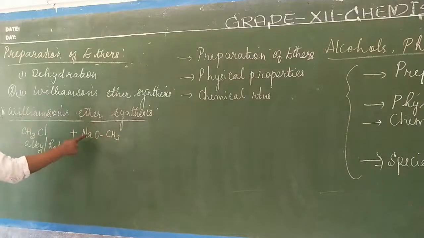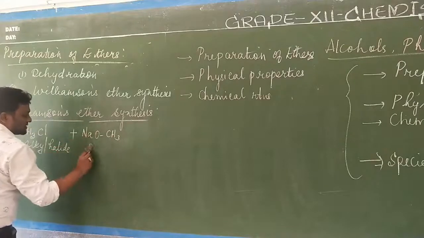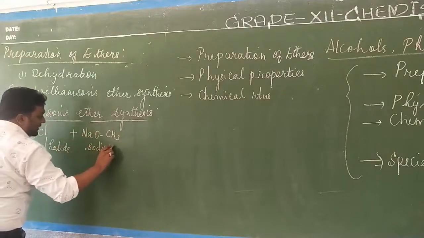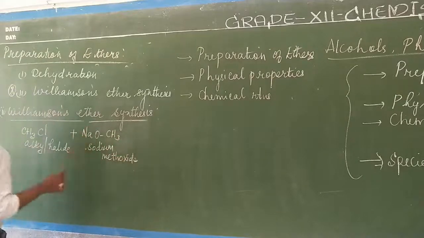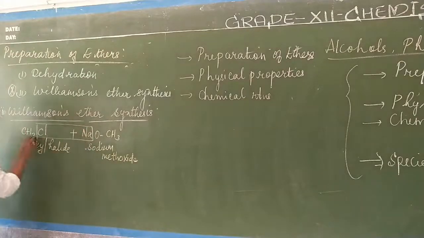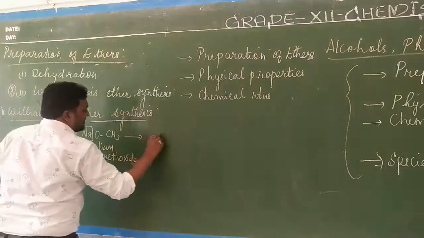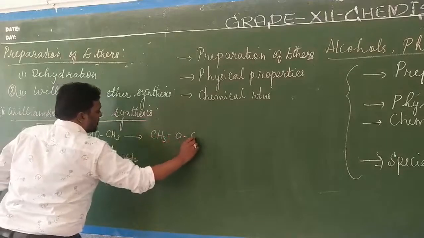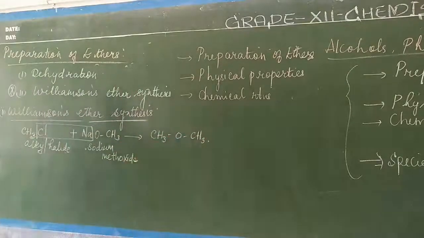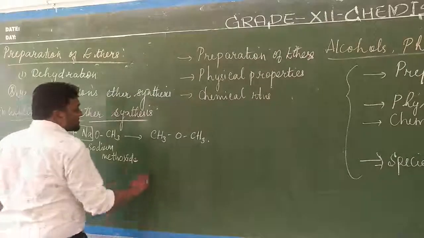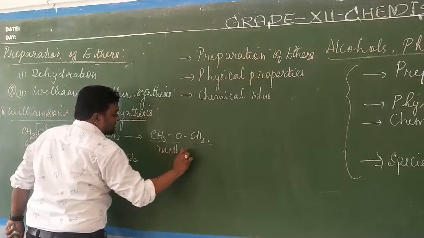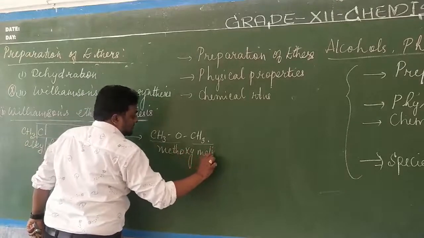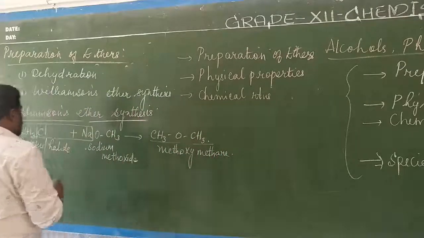This is sodium methoxide. If you learn the reactions, that will be more than enough. Now what happens here is that Na and Cl get removed, and as a result we get CH3-O-CH3. The name of this compound is methoxymethane.